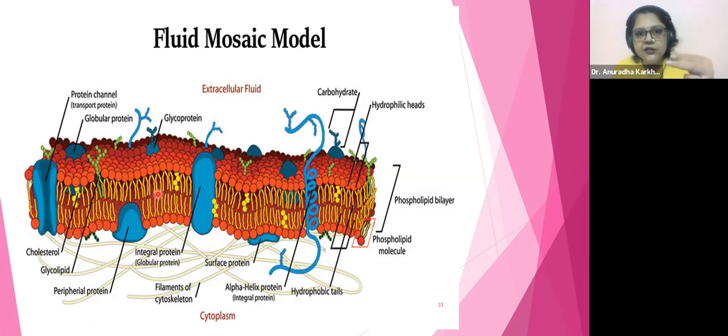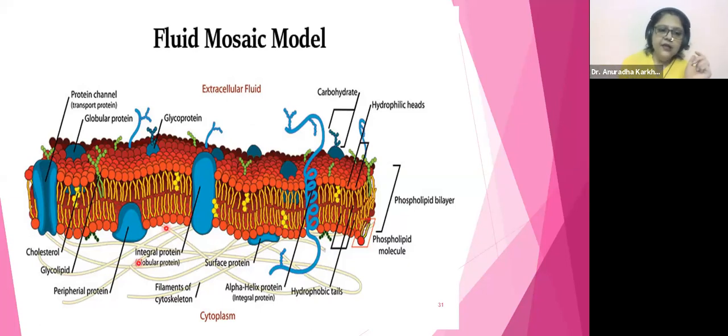There are two layers of phospholipids. You can see over here the word phospholipid. So this is a phospholipid molecule. ये देखो, one phosphate and two lipid के tails. So this is a phospholipid molecule, and this entire layer is going to be called the phospholipid bilayer. Is it okay? Have you all understood up till here?